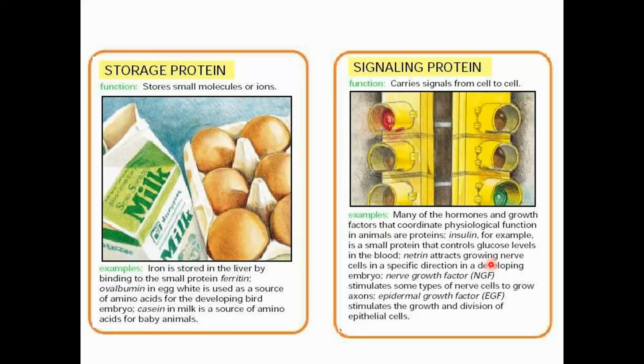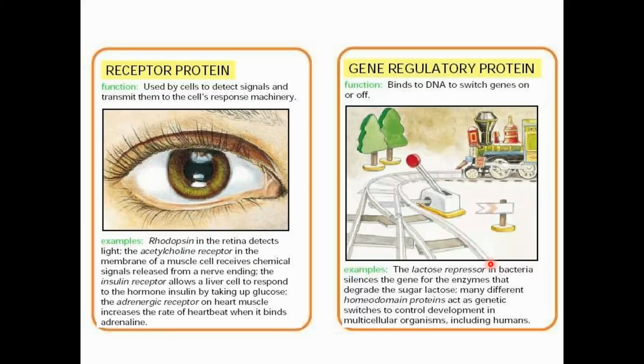Here you just have to keep in mind that protein can also take part as a signaling protein. What does it mean? It transfers signals from one side of the cell to the other side to perform different biological functions by the cell. Protein also takes part as a receptor protein. So what is a receptor?